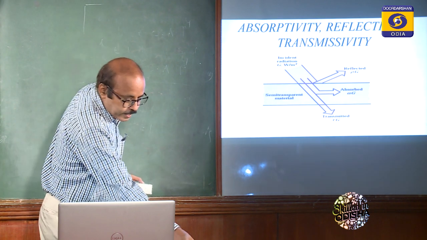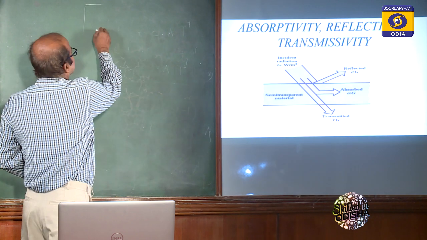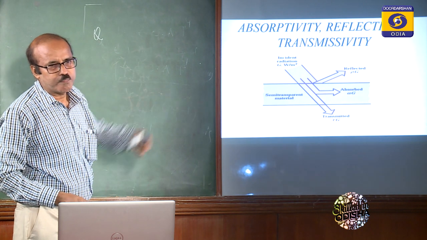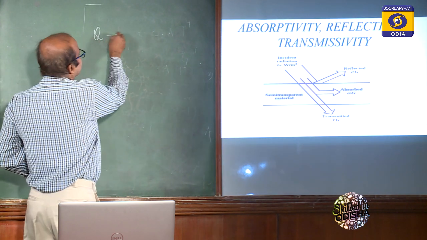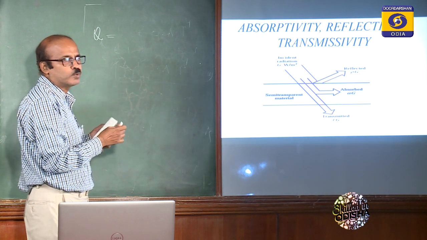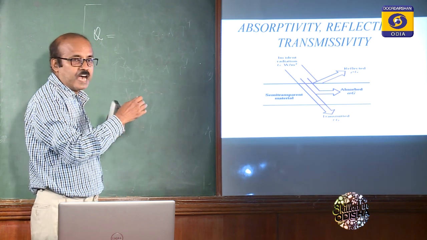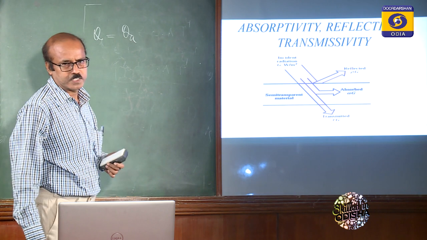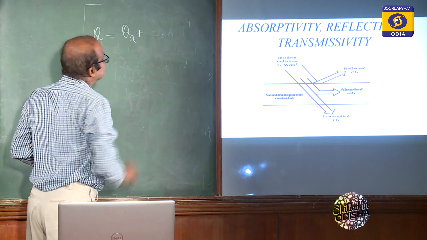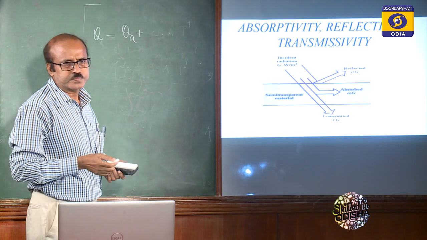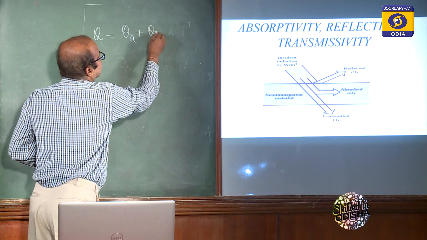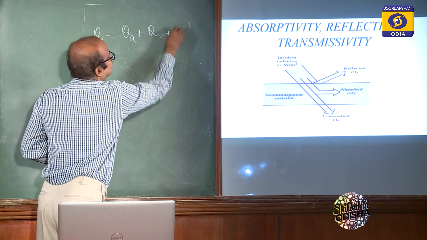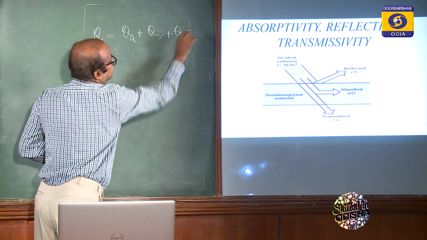So if the total incident radiation falling on an object is Q, then some portion of heat will be absorbed. Let it be QA, with A as the suffix for absorption. Then a few portion will be reflected, that means R for reflection, and then the rest will be transmitted.